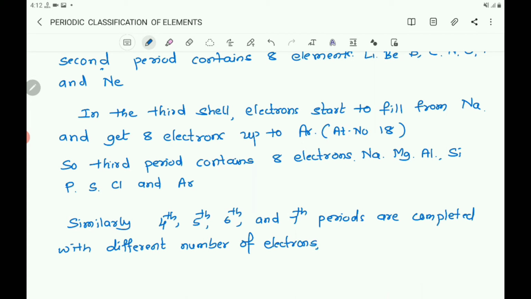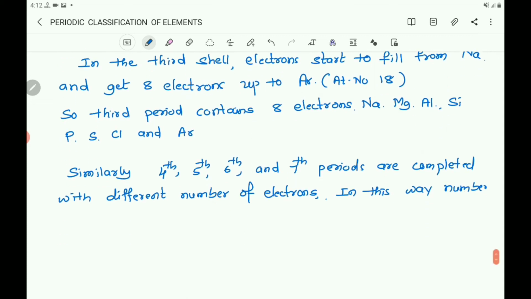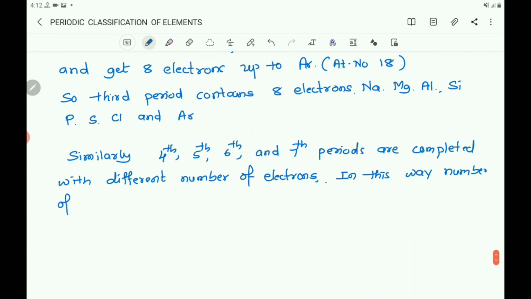In this way, the number of elements in different periods is as follows.